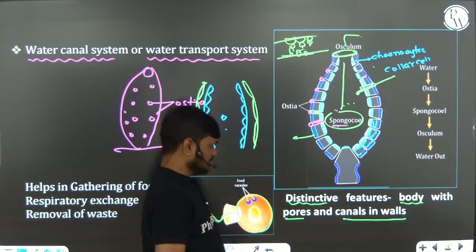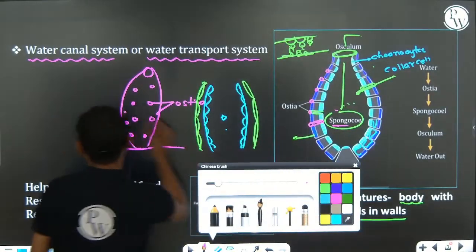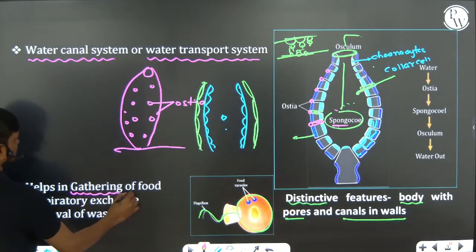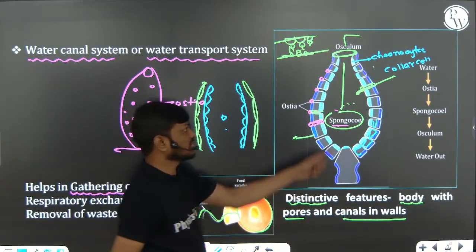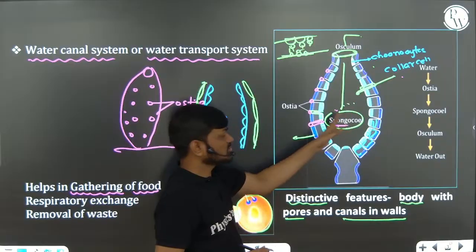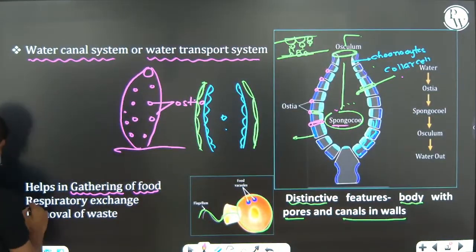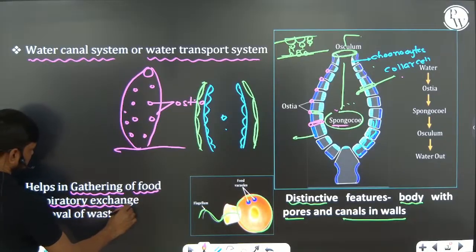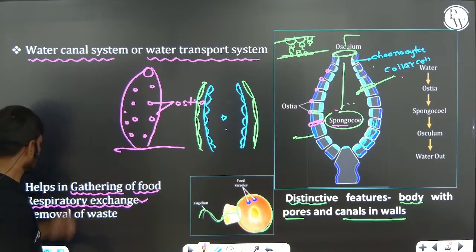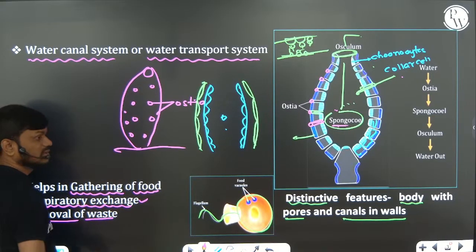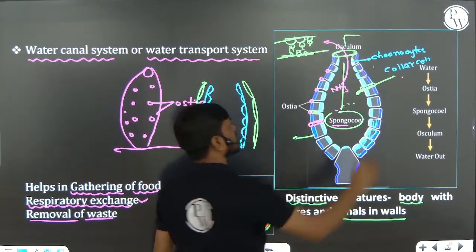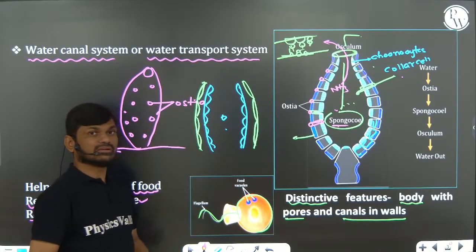Porifera. The function of the water canal system is to help in gathering up the food material along with the water. So the water along with the food material enters into the spongiocele. It also helps in exchange of the respiratory gases, oxygen and carbon dioxide, by these animals, and removal of waste material. The nitrogenous end product ammonia is also eliminated by the water transport system.